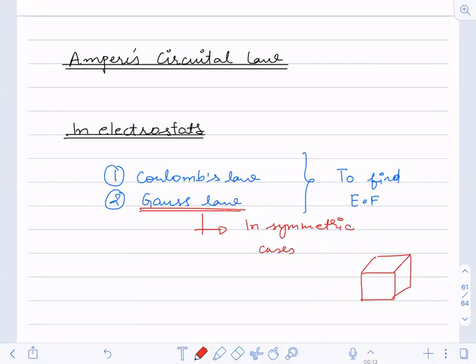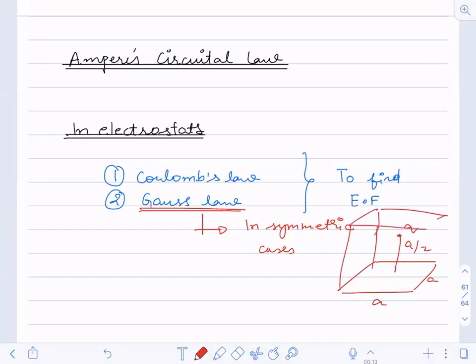Suppose you would have done this numerical also, that this is a square plate, and from this square plate at a distance of a by 2 a charge was there. So what you did? You constructed a cube out of it, and then this has become in the middle. So this is now symmetric. So what you had done is calculate Gauss law for the symmetric cases only, symmetric surface. So this was Gauss law.